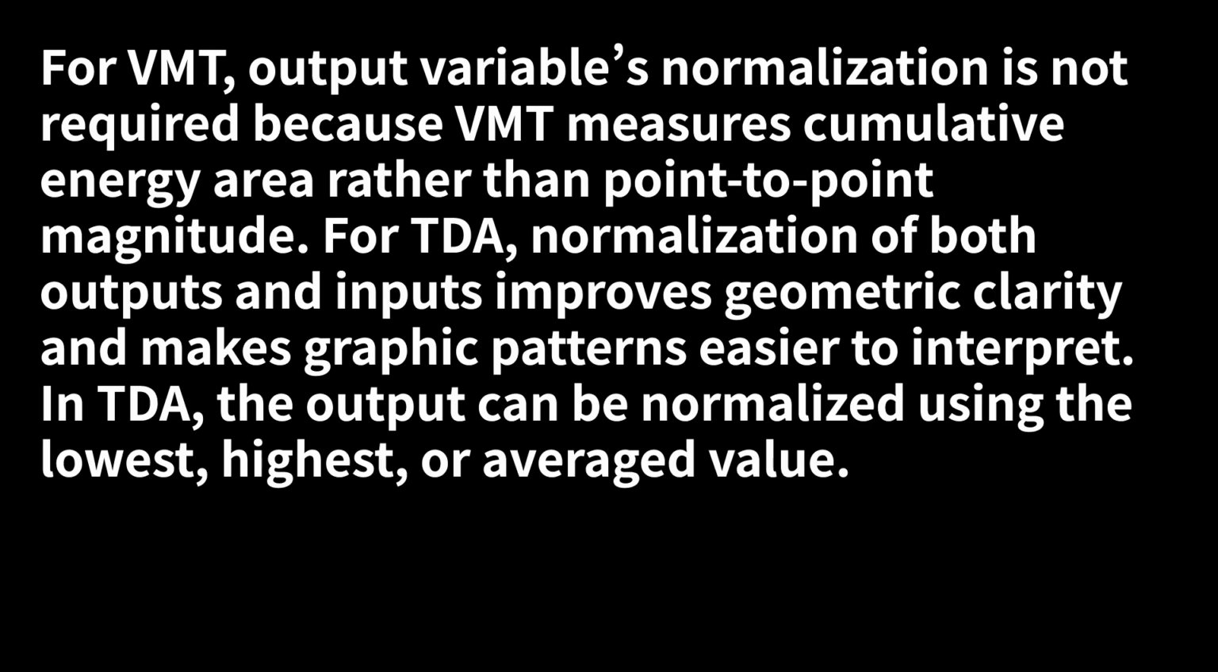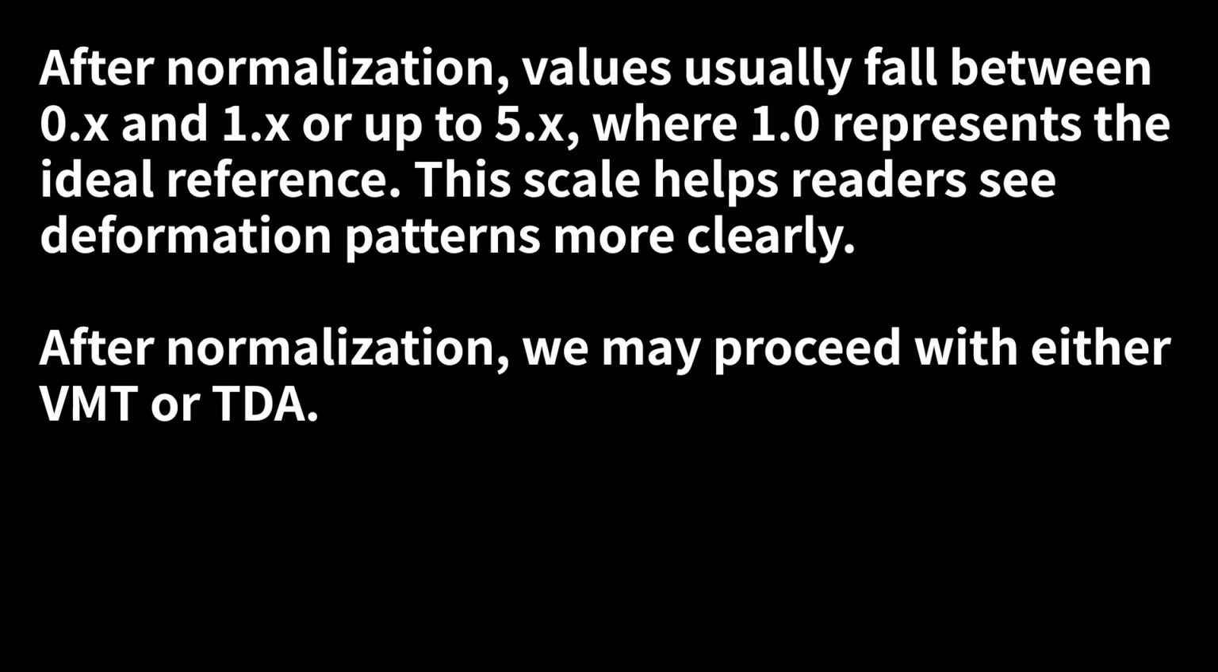For VMT, output variable normalization is not required because VMT measures cumulative energy area, rather than point-to-point magnitude. For TDA, normalization of both outputs and inputs improves geometric clarity and makes graphic patterns easier to interpret. In TDA, the output can be normalized using the lowest, highest, or averaged value. After normalization, values usually fall between 0.x and 1.x, or up to 5.x, where 1.0 represents the ideal reference. This scale helps readers see deformation patterns more clearly. After normalization, we may proceed with either VMT or TDA.